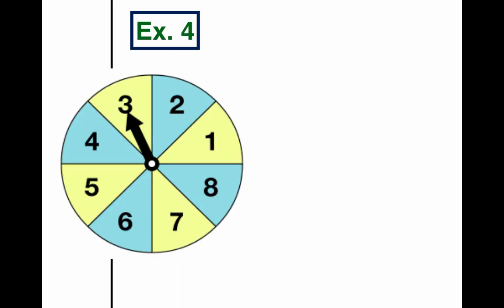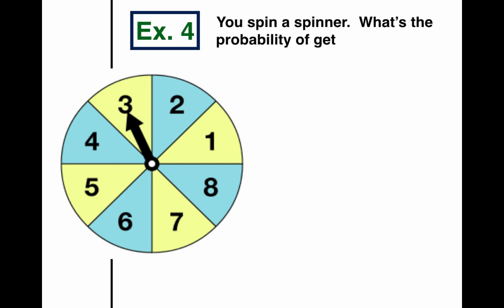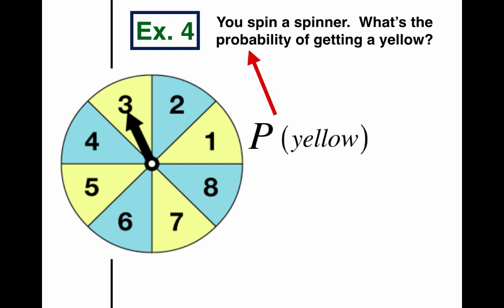Okay, example 4. I've got a spinner in front of me here. We're going to spin the spinner, and the question is, if you spin it, what's the probability of getting a yellow? We've got yellow and blue sections. We want the probability, so P, of getting a yellow. How many sections are on this spinner altogether? I see 8 sections, and how many are yellow? 4.